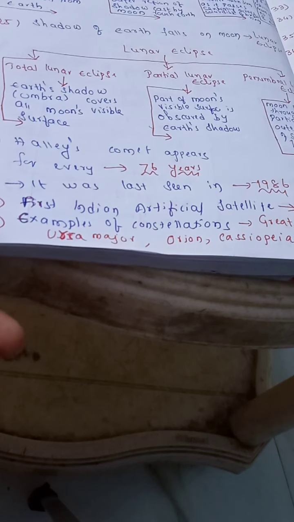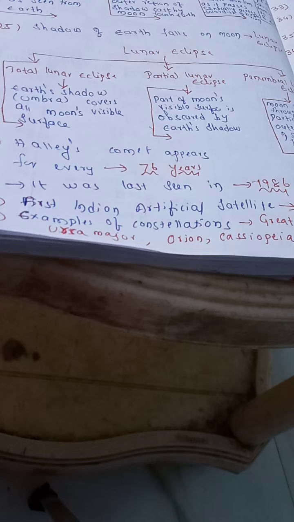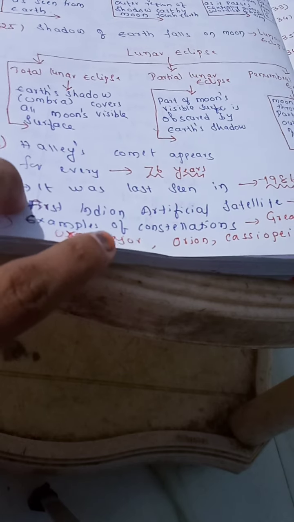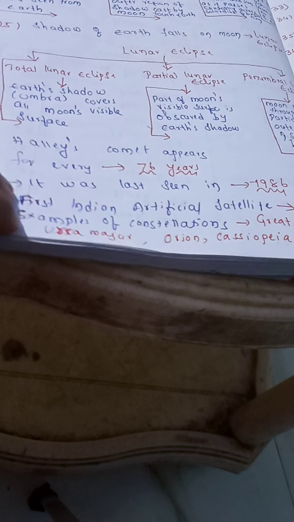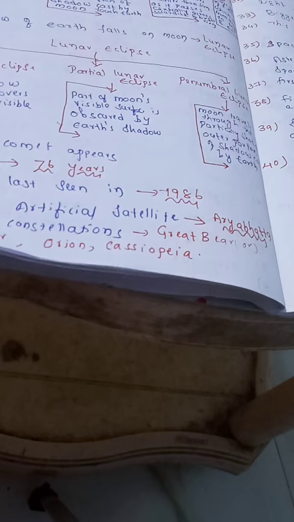Now the examples of constellations: Great Bear, Ursa Major, Orion, Cassiopeia. These are some of the examples of constellations.